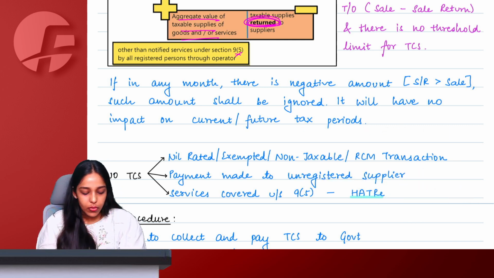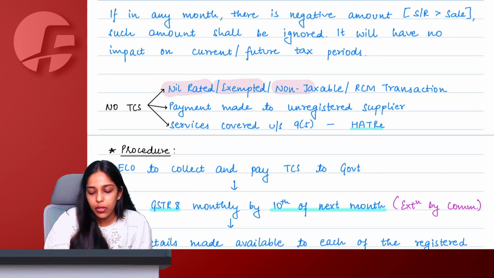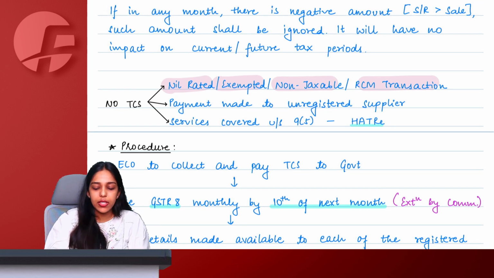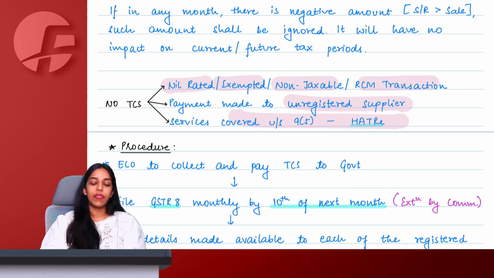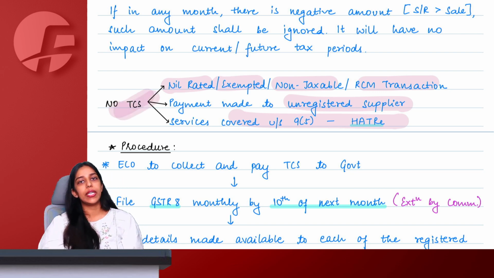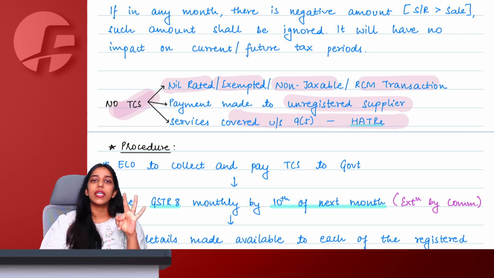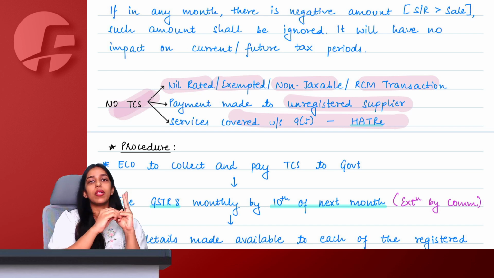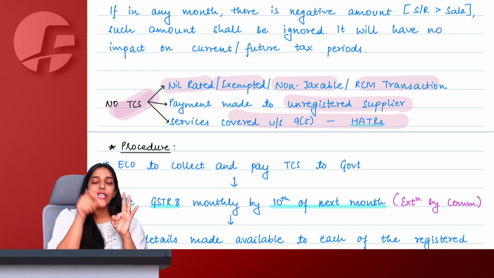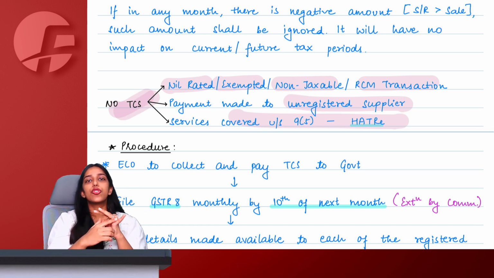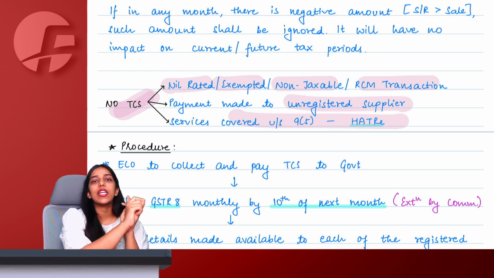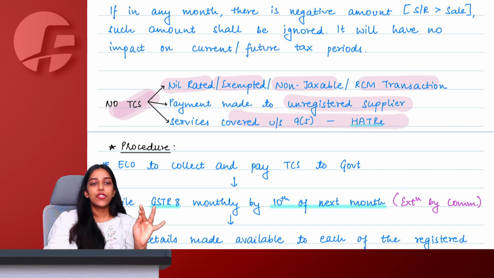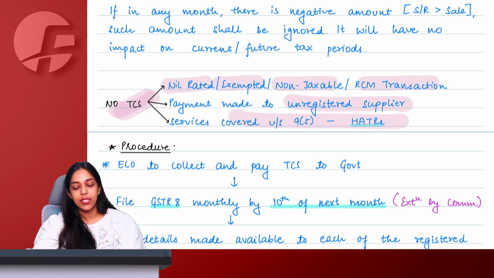So no TCS in case of nil rated, exempted, non-taxable, RCM transactions, when the supplier is unregistered, and when supplies are covered under Section 9.5. No TCS is collected; this we have already discussed. So three important things for the TCS chapter: the 0.5 percent rate; the supplier has to be registered and should not be an agent; second, the payment has to be routed through the ECO only; and third, it should not be a Section 9.5 supply. Then on sale minus sale return, on that net amount, your TCS is collected.